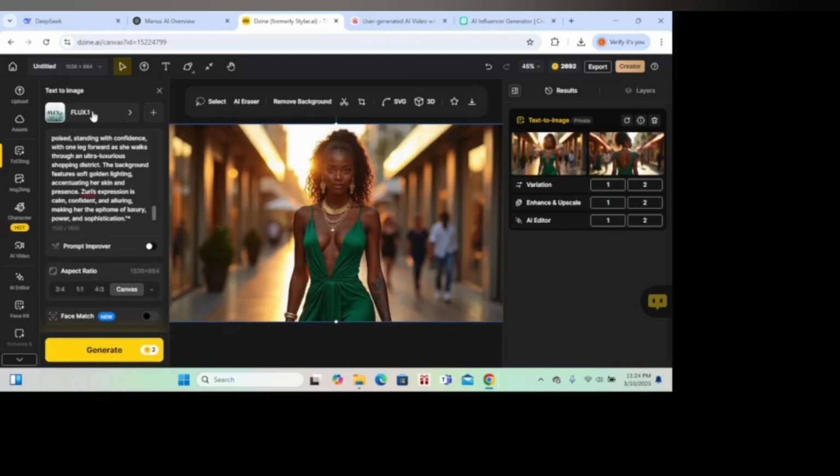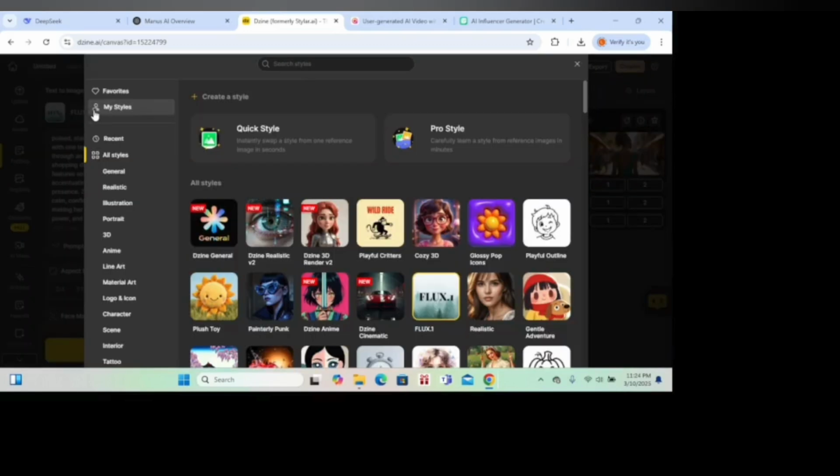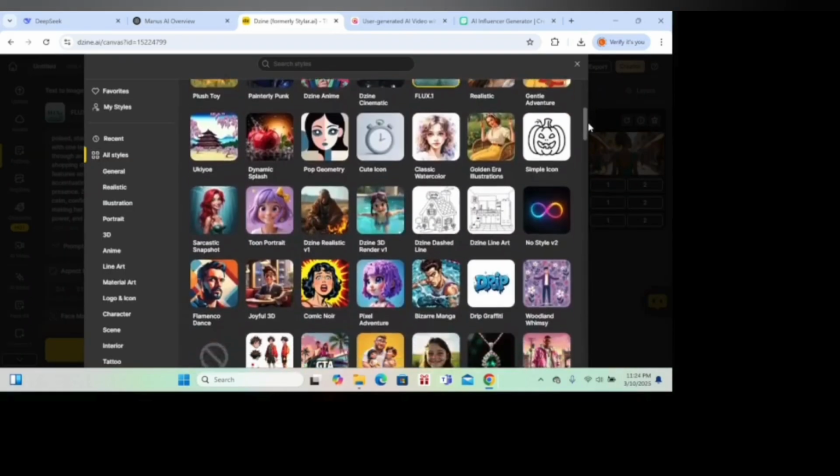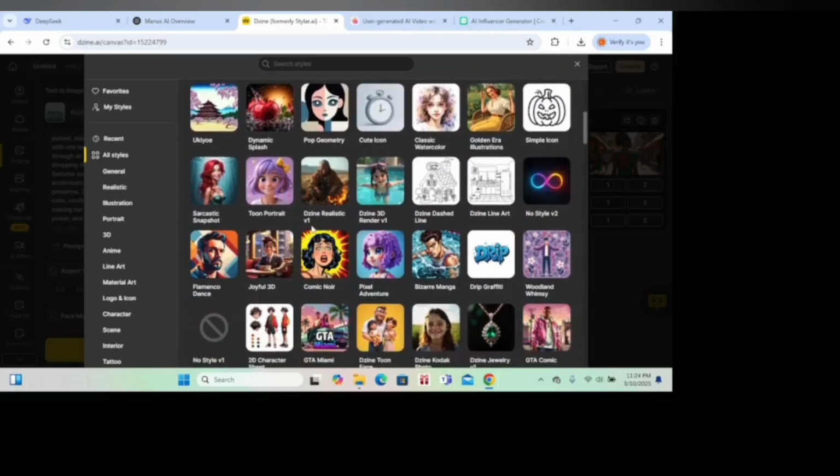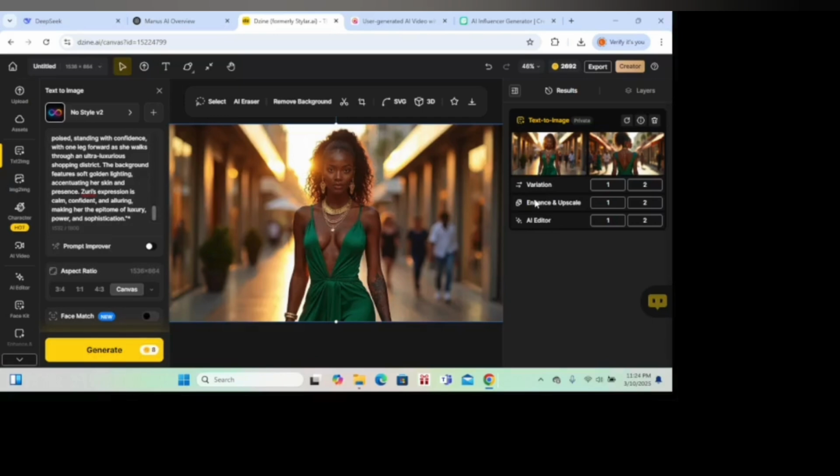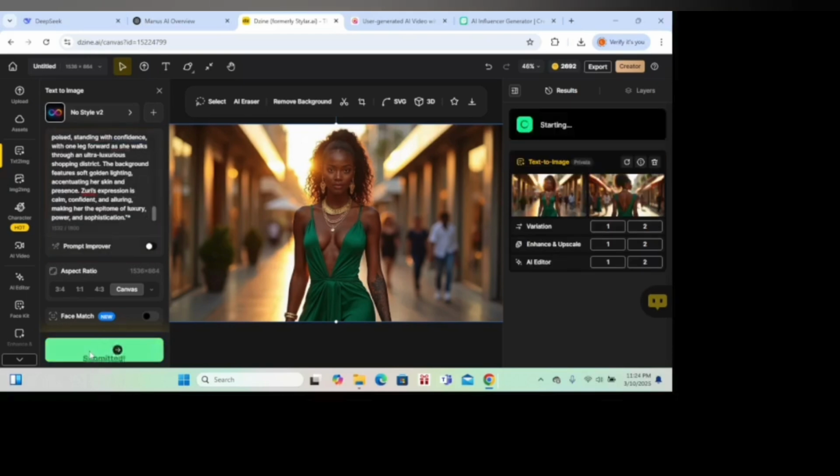Okay, so let's try another style that I will show you how to turn into magic. As you can see, Design has a lot of styles that you can use. I normally use this one, No Style 2 V2. It's one of the best also. It is the same prompt. We're going to generate here, and then we wait.